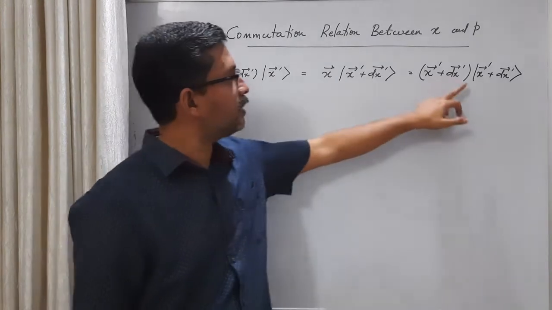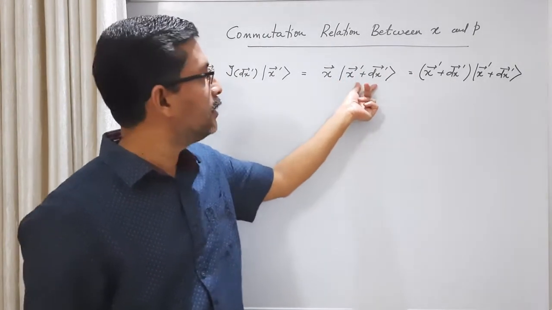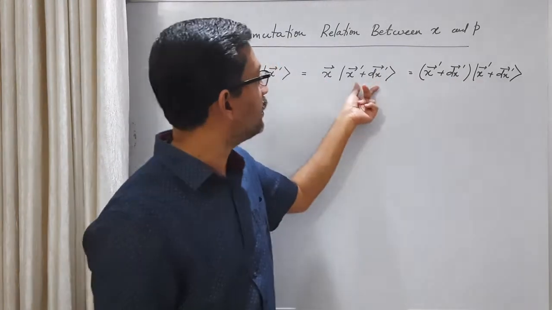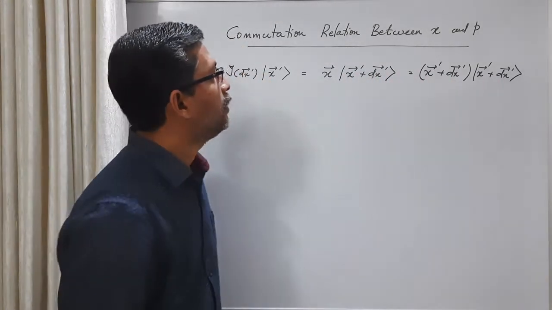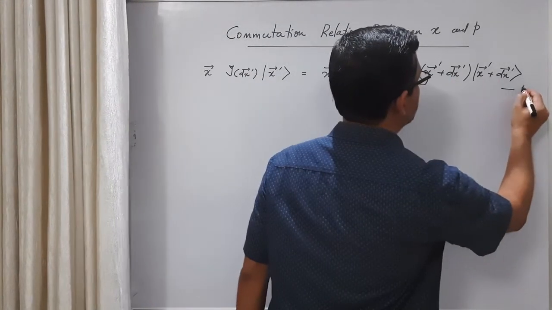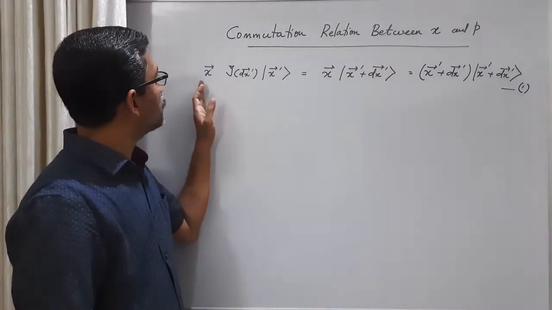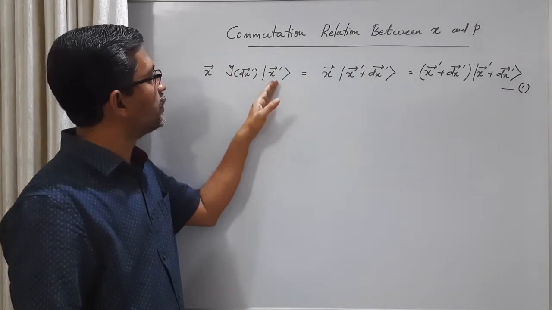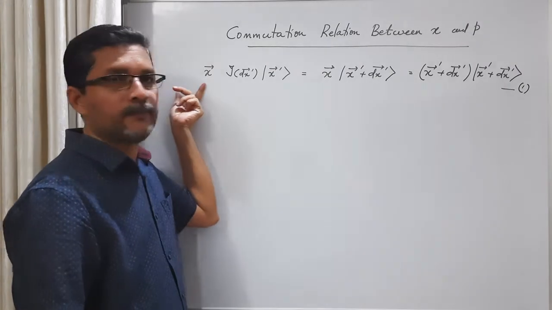Because it is an eigenket of the position operator, you get an eigenvalue equation. Let's call it equation 1. So here the position operator and the infinitesimal translation operator act on the position eigenket sequentially: first the infinitesimal translation operator, then the position operator.